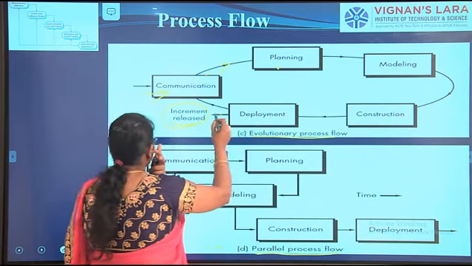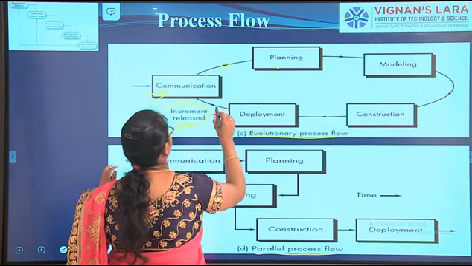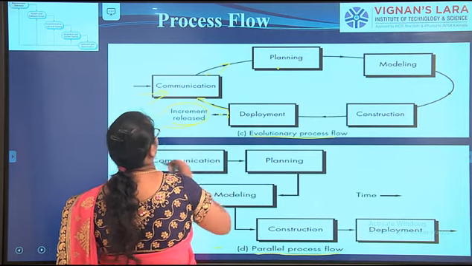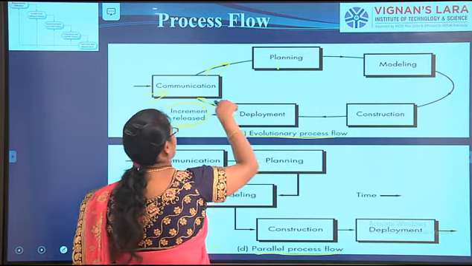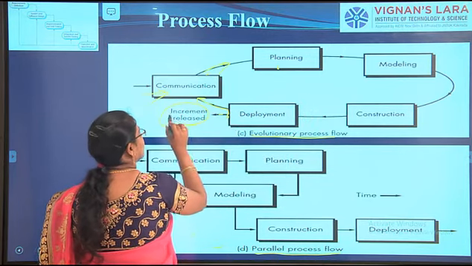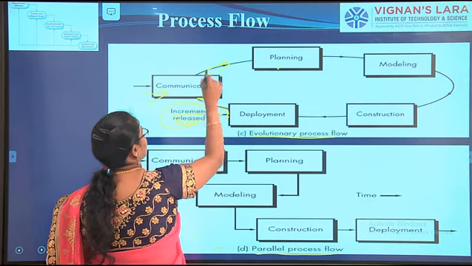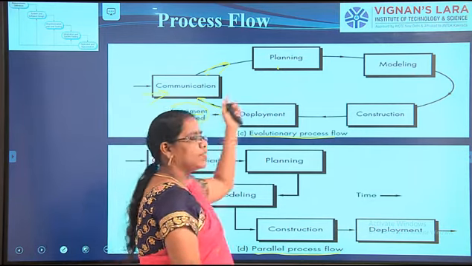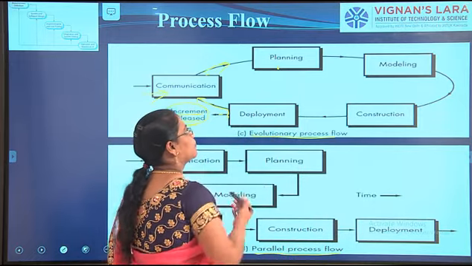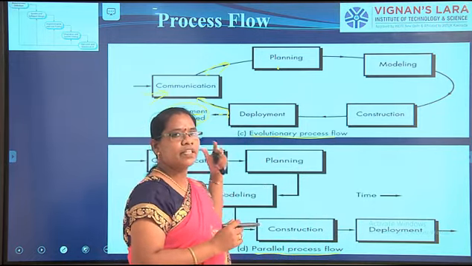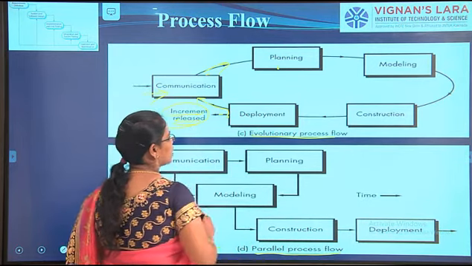After the increment, whatever I say, again they go for the communication, again they take the requirements from the stakeholder, and again the process goes in a circular model. Until an increment is released. If the increment is released, again it will go for the communication and again the process continues. In evolutionary, the process will be in a circular mode until the increment is released. Okay, this is the evolutionary process flow.